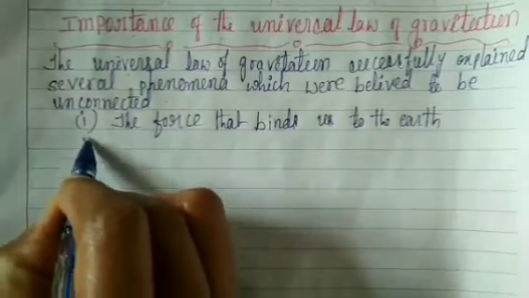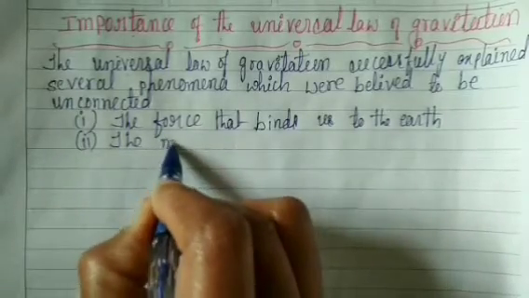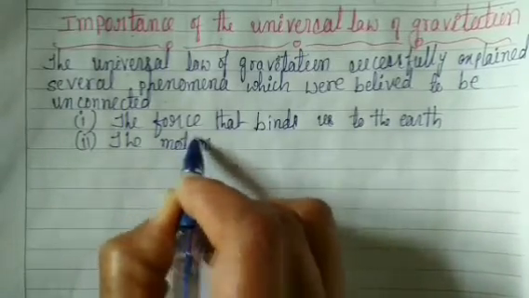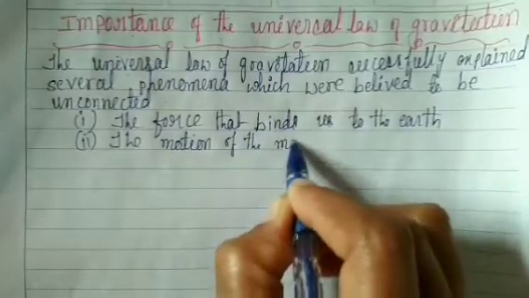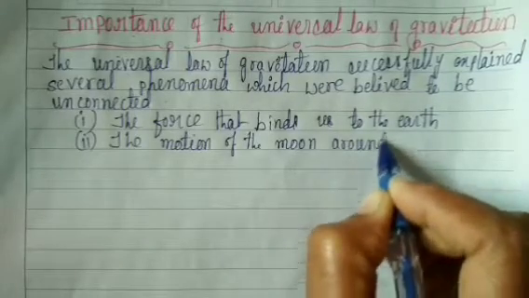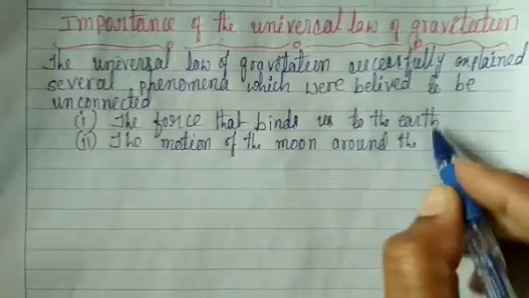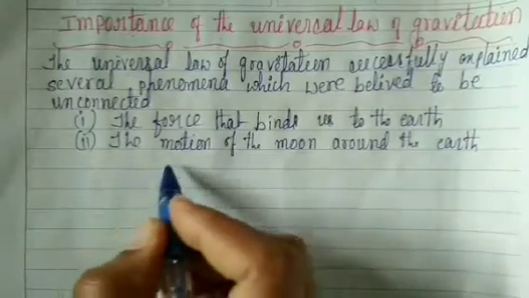Second, the motion of the moon around the earth.